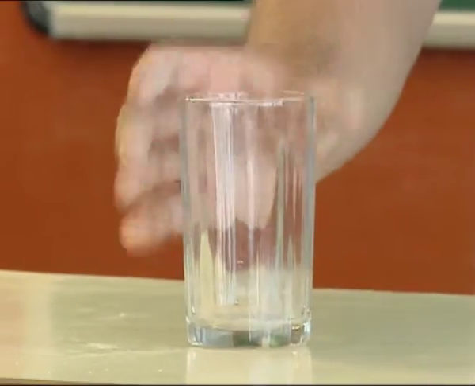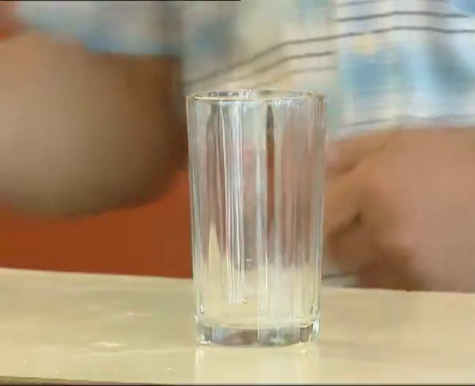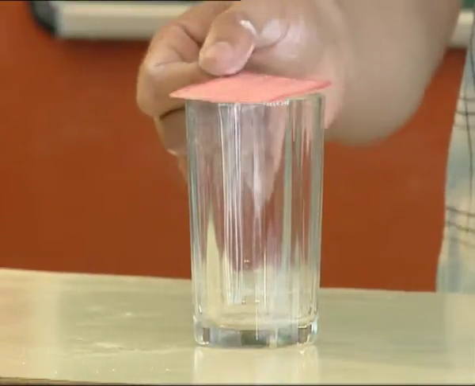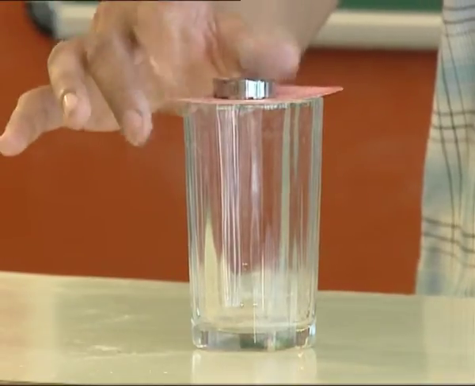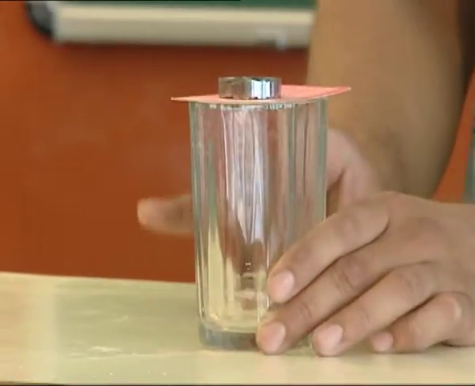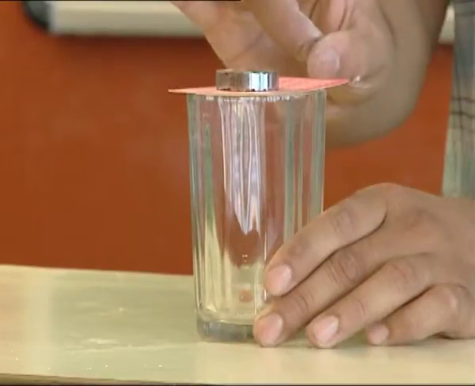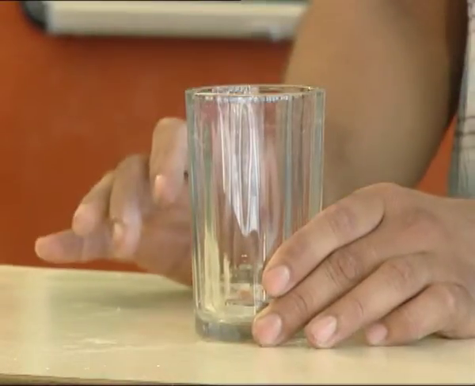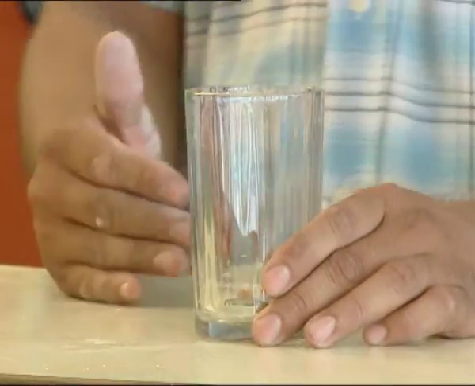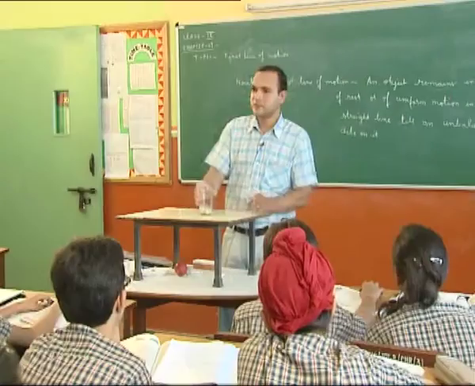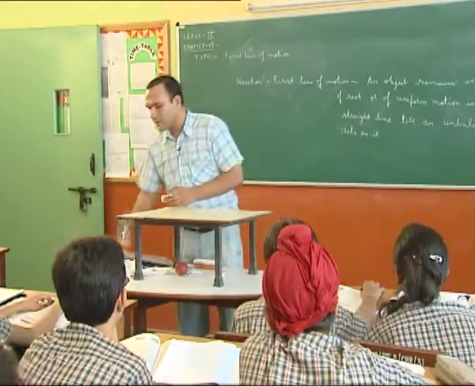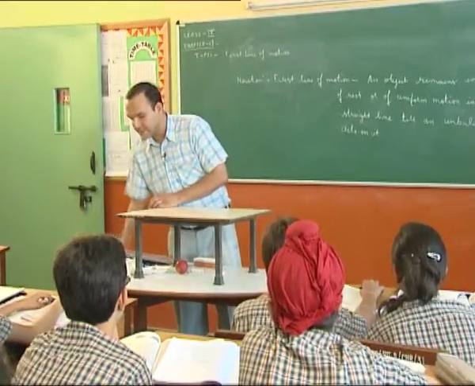Can we see that by a simple activity? Now we are doing a simple activity. This is a simple glass and we have a playing card here. We put it like that and we place a small weight or a coin on top of it. Now as I strike this card, you will see what is happening. The card moves but the coin falls. So we observe that the coin wants to remain in its state of rest.